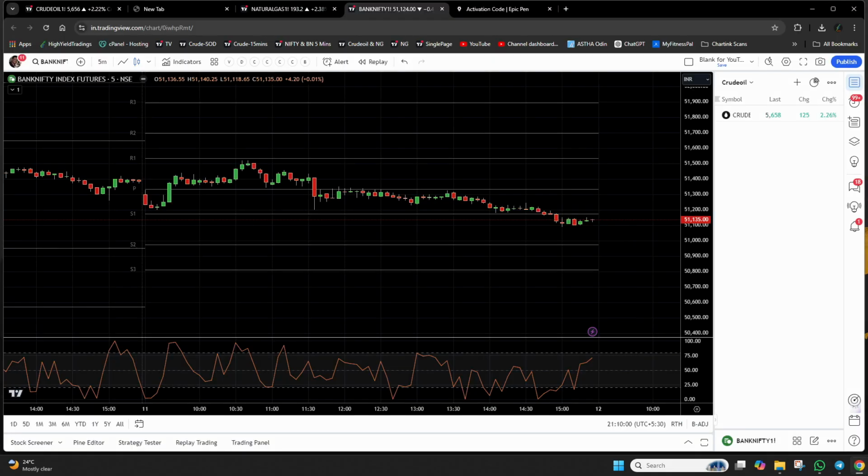The platform that you see on the screen is called TradingView. I use this platform to do my technical analysis. On the right hand side, you see the crude oil chart flashing. Please allow me to keep it there because I'm in a trade in crude oil right now, so I will get some hints out of it. On the left hand side, the chart that you see is the Bank Nifty futures chart, and the time frame that we are going to follow is a 5 minute time frame.